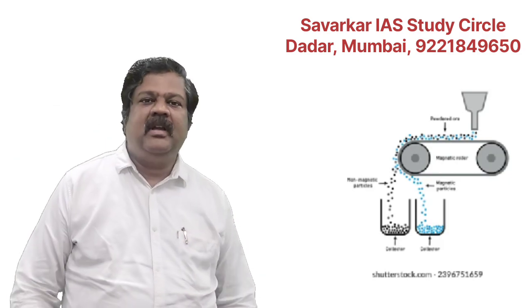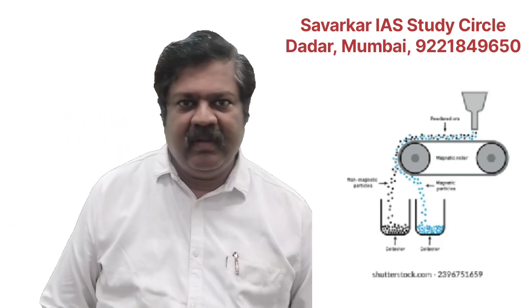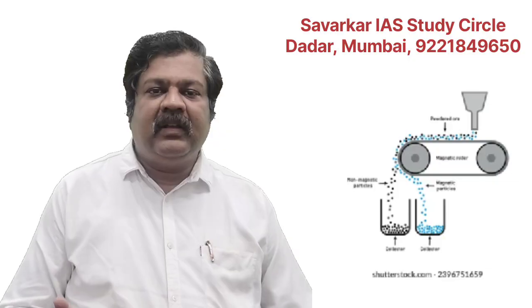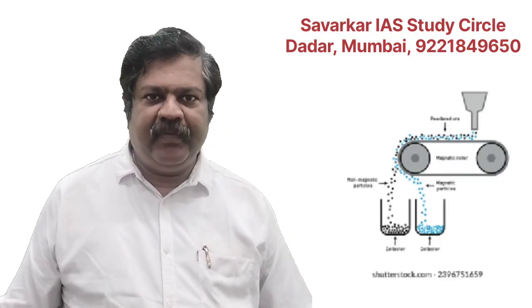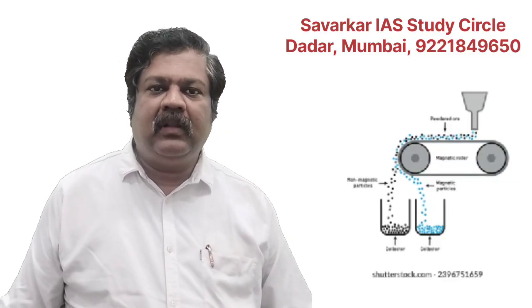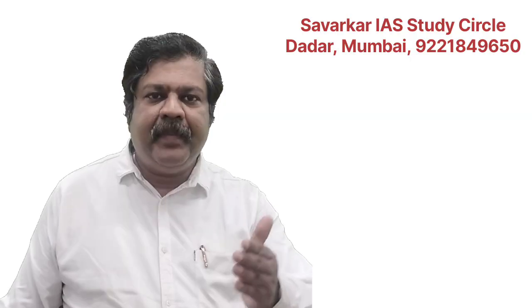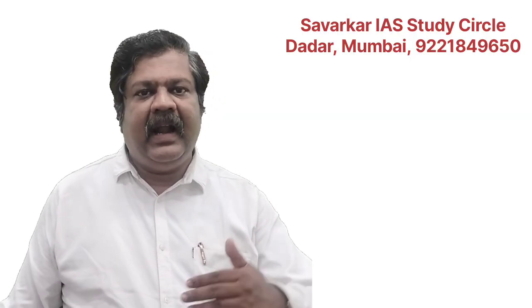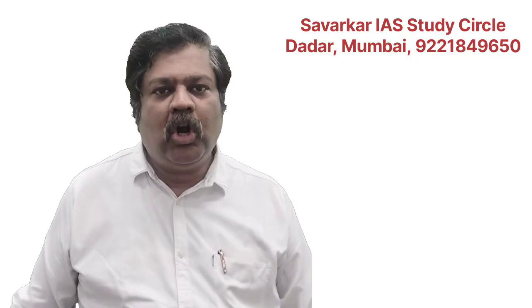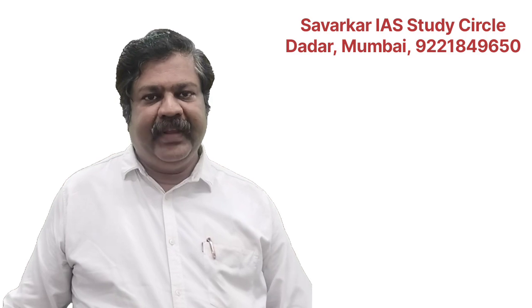Sometimes we are using the gravity separation technique. And by just bubbling out, we can check that the heavy ore particles are going at the back side and lighter particles are going at the front side. So like that, various methods are there. They are used for concentration of ore. We are calling this purification of ore or concentration of ore. But these methods are not always useful.